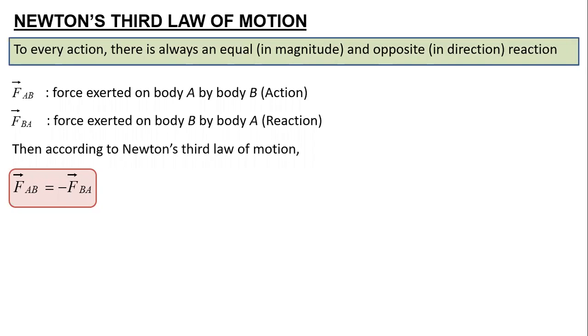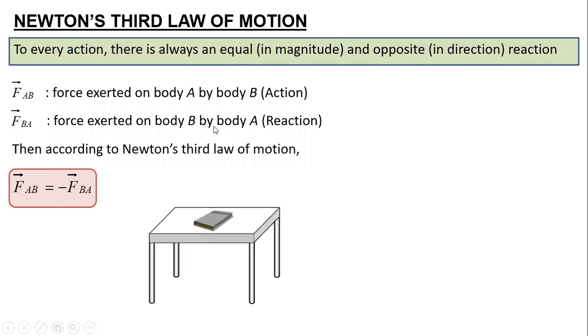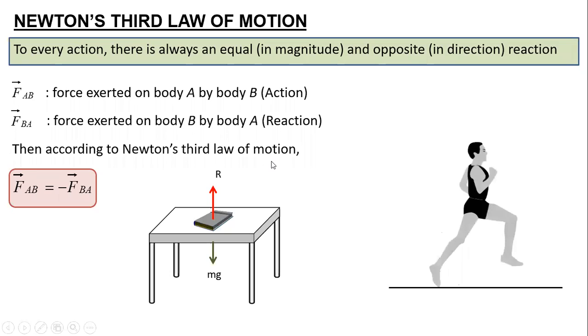Just a mathematical representation. Simple example, if I just consider a table on which a book is being kept. The weight of the book is downwards, which is getting balanced by the reaction force of the table. Similarly, when a person walks or runs on the ground, he applies a pushing force on the ground.